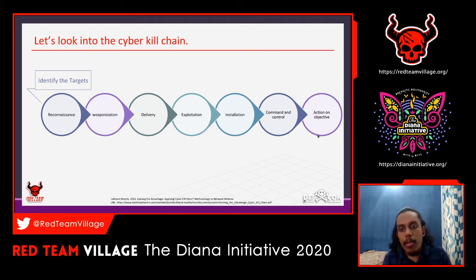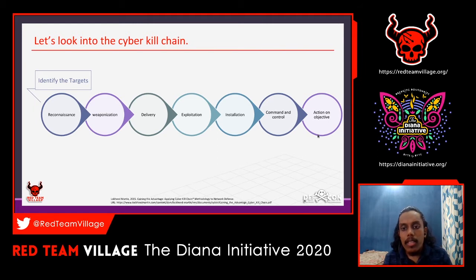The end goal could sometimes be an enterprise admin, a domain controller or some higher privileged user. It may be stealing critical data, or infecting the entire premises of an organization with ransomware and asking for ransom. So that will also be an objective.